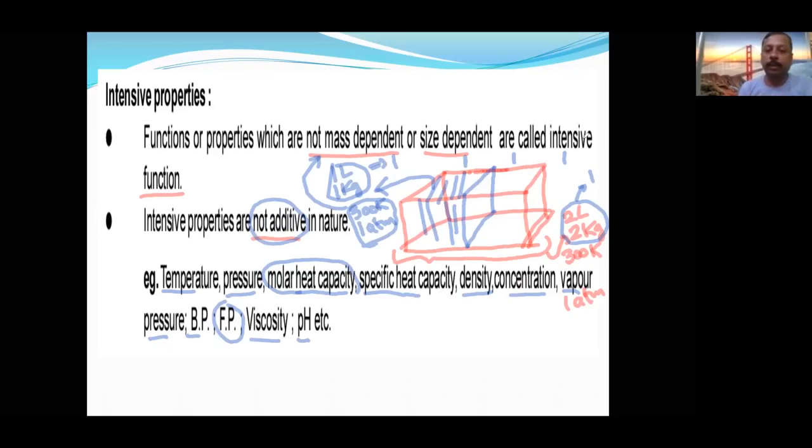Like here temperature is 300, here temperature is 300, but total temperature will still be 300 only. So never and ever add intensive properties. That is going to give you the wrong results. Okay. So I think all of you understood now. Make a note of it.